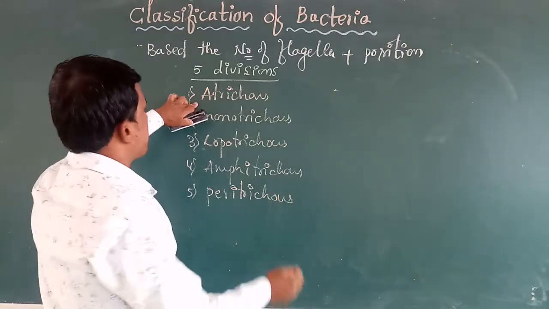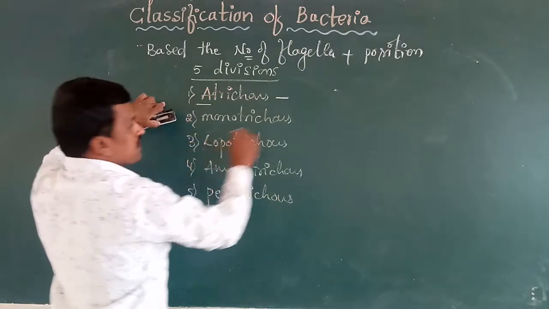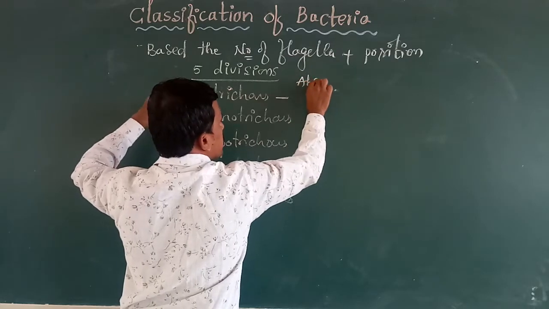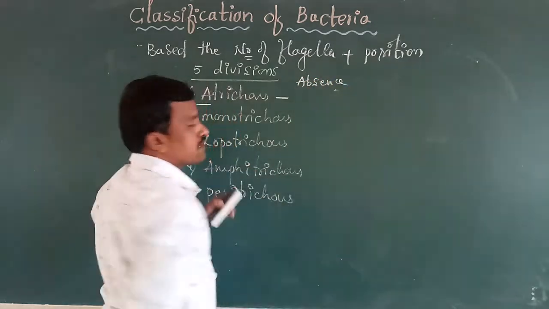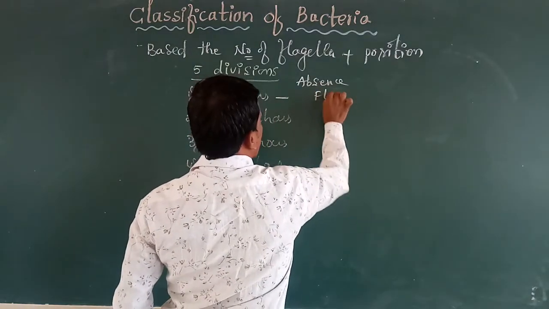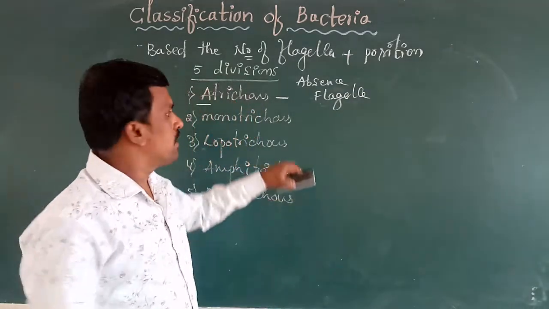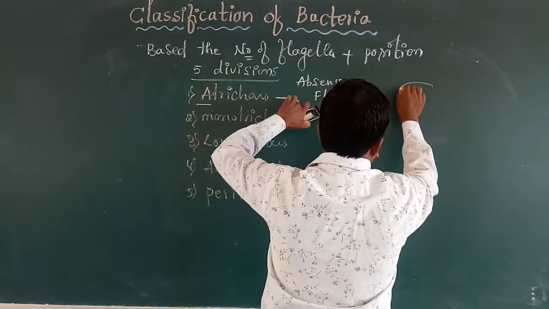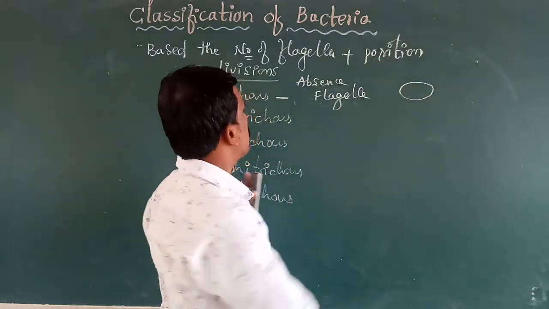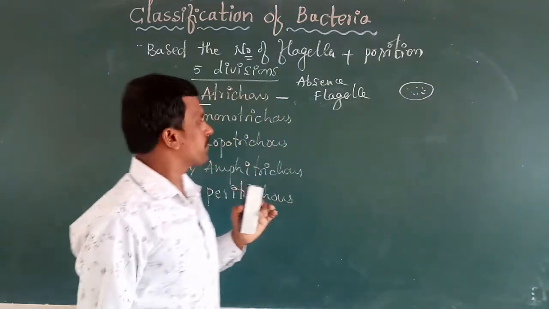First one, Atrichous: absence of flagella in the bacterial cell. So the bacterial cell is there, but there is an absence of flagella or locomotory structure.